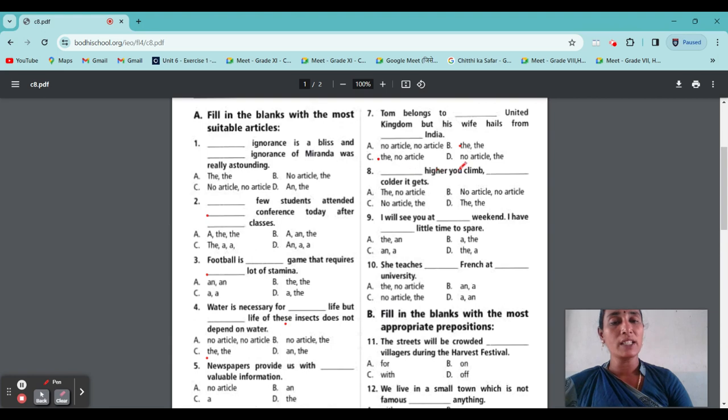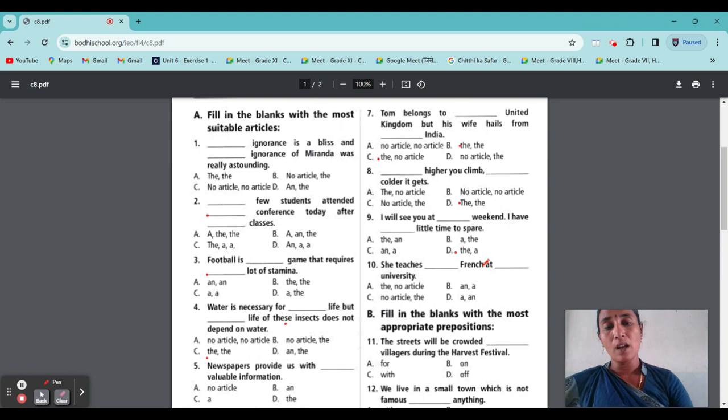Okay. Dash higher you climb, dash colder. So the higher you climb, the colder it gets. Next, I will see you at dash weekend. I have dash little time spare. So what will come? I will see you at the weekend. Particularly they say the weekend, so surely the weekend will come. I have dash little time. It's a number before, so what will come? Yes, A. Next, 10th one.